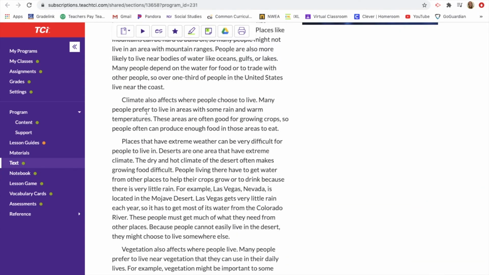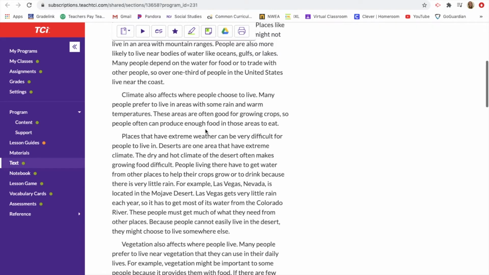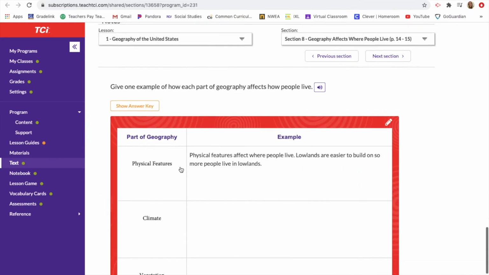Climate also affects where people live. Many people prefer to live in areas with some rain and warm temperatures. These areas are often good for growing crops, so people often can produce enough food in those areas to eat. So people are looking for places with some rain and warm temperatures.